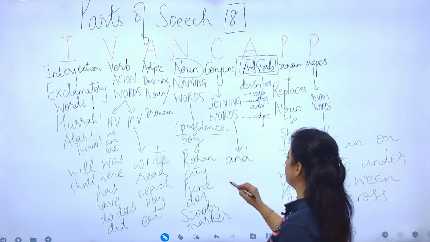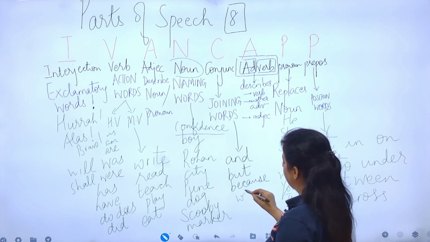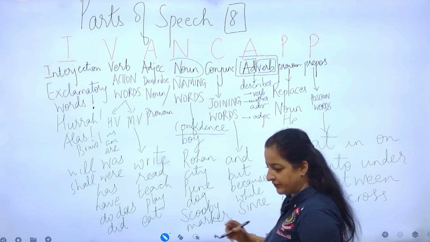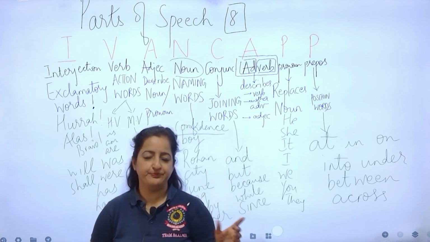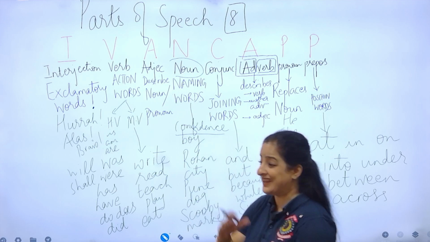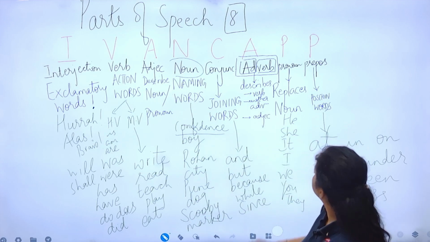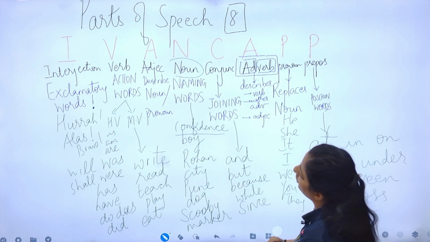Kindergarten conjunctions could be and, but, because, while, whereas, since. Then we have those paired conjunctions: either or, neither nor, not only but also, rather than, and so many conjunctions. Then the last thing is adverb, I believe, or adjective words.